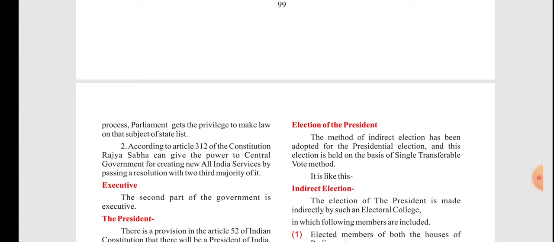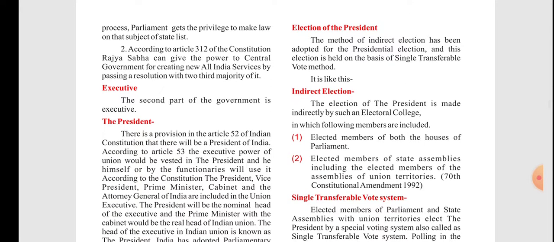In the previous class, I told you that there are three major lists. The first one is the Union List, the second one is the State List, and the third one is the Concurrent List. The Union List deals with central ministry affairs, the State List deals with state ministry affairs, and the Concurrent List deals with affairs which are linked to both the state and the Union, like defense, and the second one, education, is also an affair linked to both. Understood?